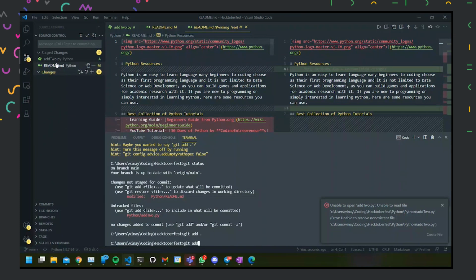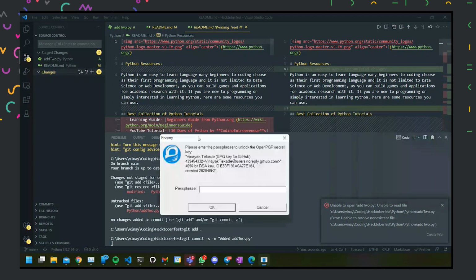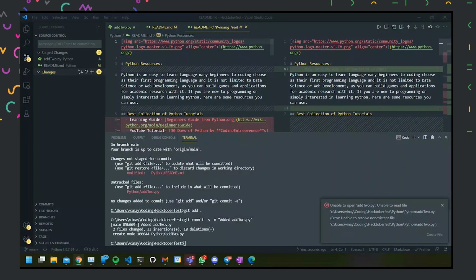And then I can simply write git commit with the message. Since I have enabled encryption, I have to put my password also. And with that, all these changes are now committed and signed off, and a new version of it is created.